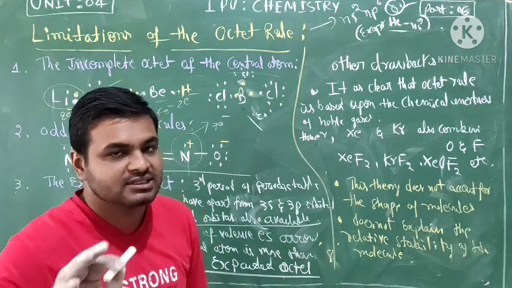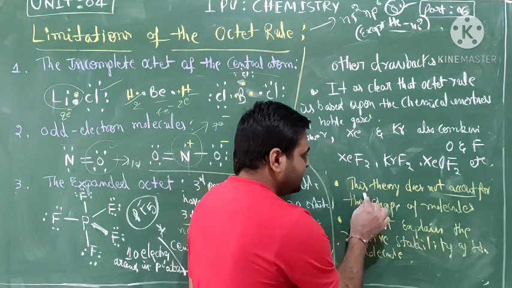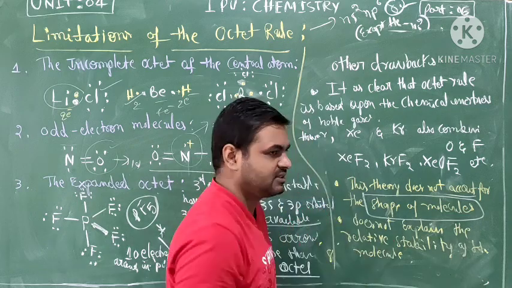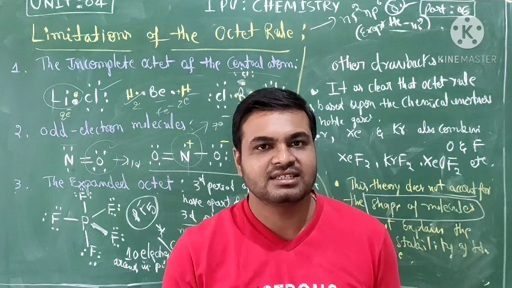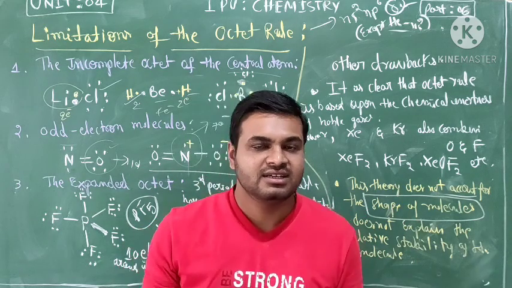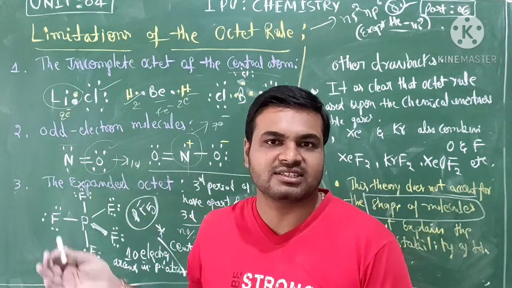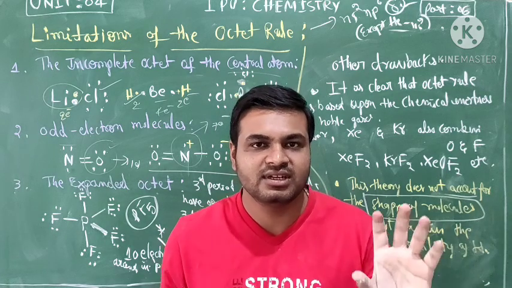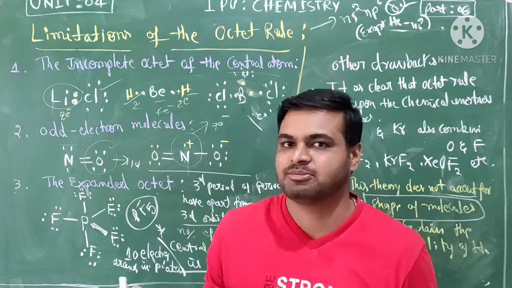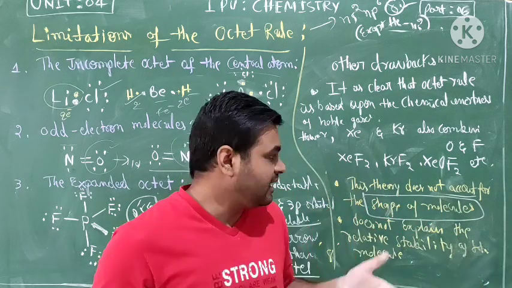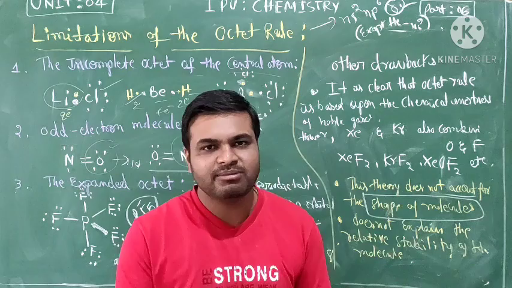So the second one, this is very important. This theory does not account for the shape of the molecules. The octet rule only says the 8 electron structure. Why do you expect more from the octet rule? The octet rule only considers the stability of 8 electrons, whether giving or not. This is what the octet rule explains. The octet rule does not explain the shape of any molecule.